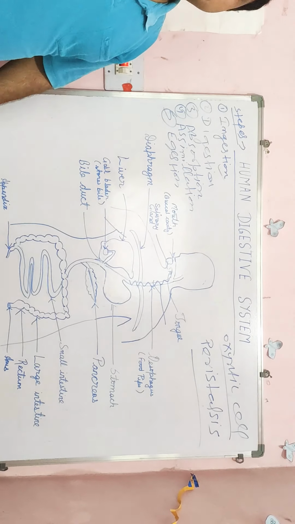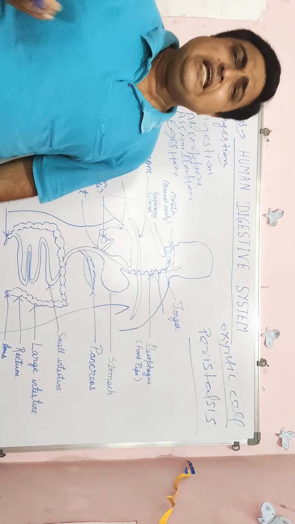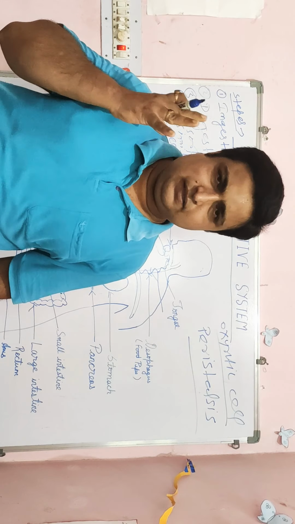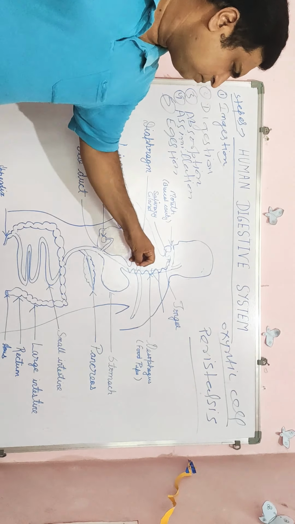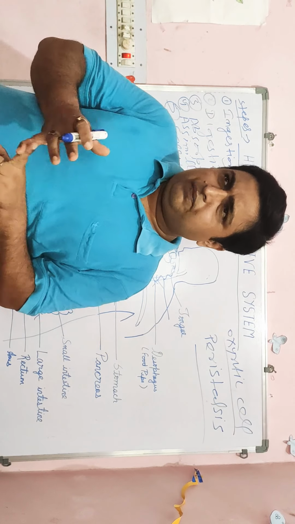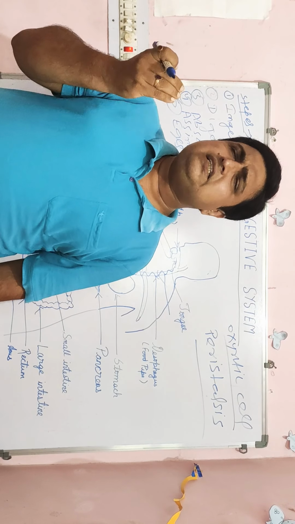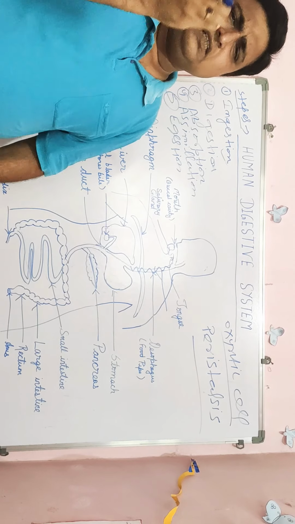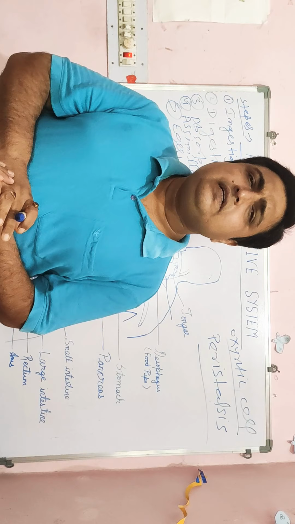First of all, what is ingestion? Ingestion means intake of food substances. We take in food substances with the help of hands, in the buccal cavity. The buccal cavity is made up of the mouth, tongue, and teeth. First of all, the food substances are crushed by teeth, and this process of crushing food substances by teeth is called physical digestion.